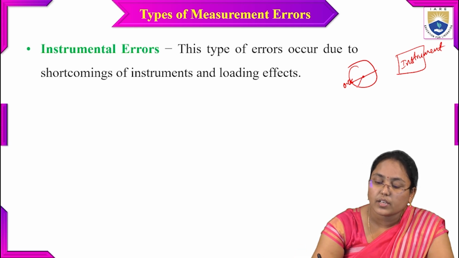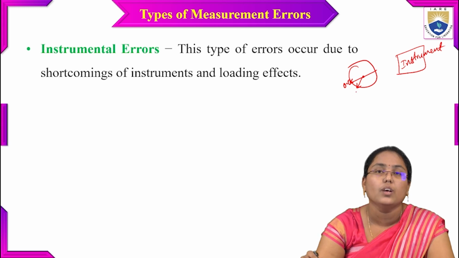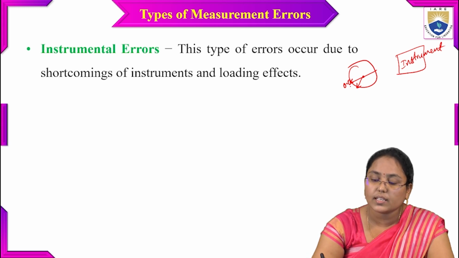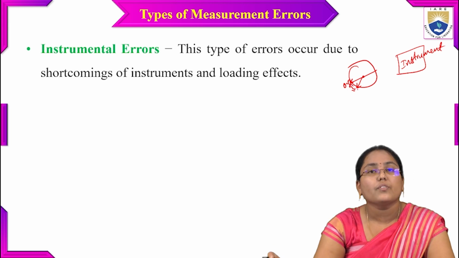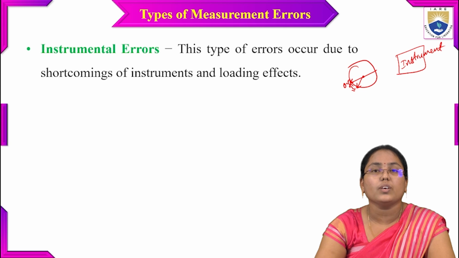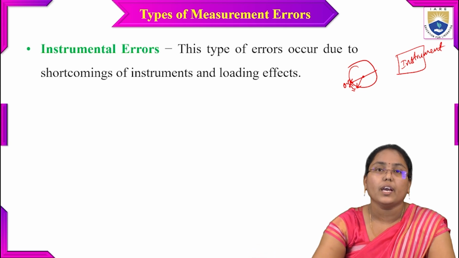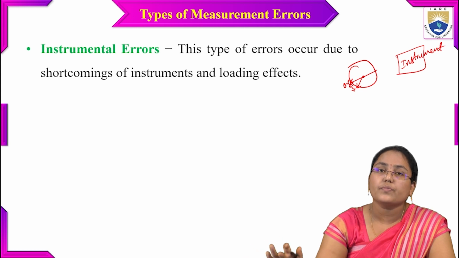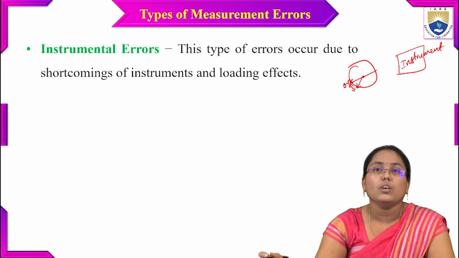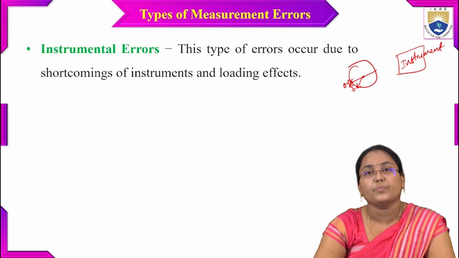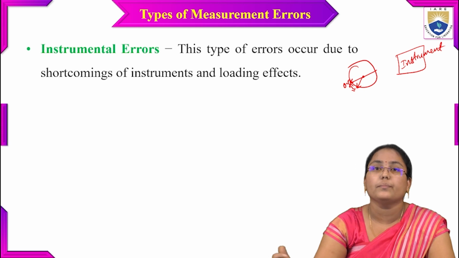But instead of that, it might be showing something like this. Now I can say this is the deviation. This is the problem in the particular instrument. When it has to show a 0 value, it might be showing some other value. Because of that, I can also call it an offset. Because of the shortcomings of the instrument, there might be some errors in the measurement process.